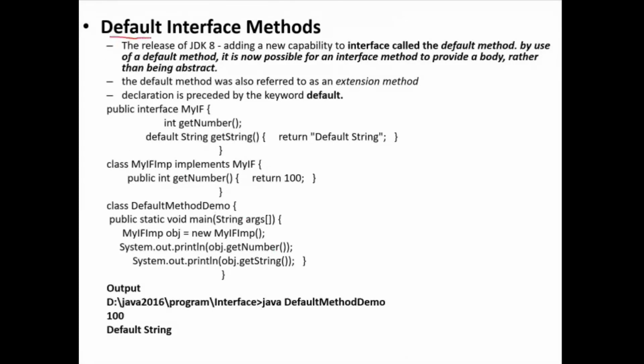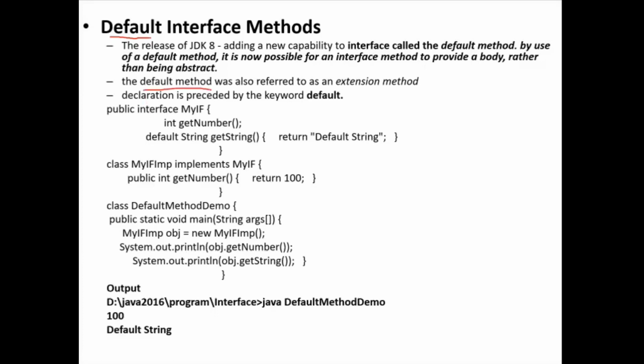So now we will see the default method. Before JDK 1.8, interfaces only act as a skeleton. Skeleton means only function declarations are there. There is no function body, because all the methods of that interface are only abstract methods. But from JDK 1.8, they have introduced two methods that can have a definition. Those methods are called the default method and static method.